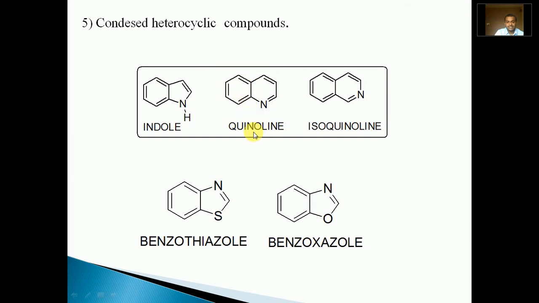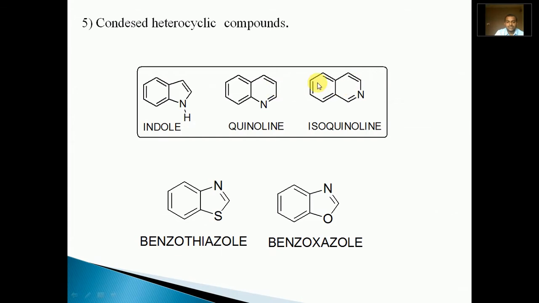The second example is quinoline. Quinoline has two fused rings, one is benzene, another is pyridine. Pyridine and benzene fuse to form quinoline. The next example is isoquinoline. Again, similar to quinoline, the two rings benzene and pyridine fuse to form isoquinoline, but the change is the position of the bond of fusion. Here a different bond is fused with benzene, and here pyridine is fused with another bond.